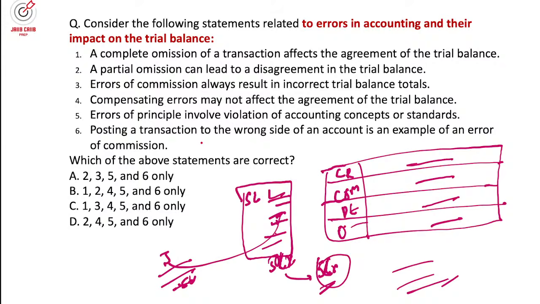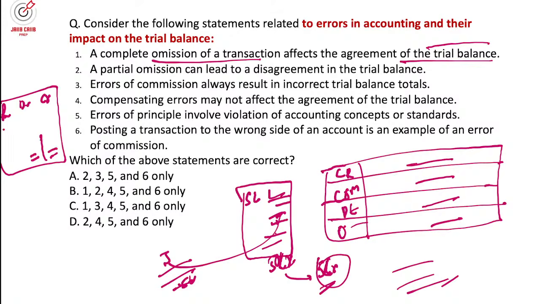So first, a complete omission of a transaction affects the agreement of trial balance. Complete omission of a transaction does not affect it. Agreement of trial balance means, when we prepare the trial balance, we take particulars, a debit side and a credit side. If we follow the dual aspect of accountancy, every debit has a corresponding equal credit. So both should be equal, right?